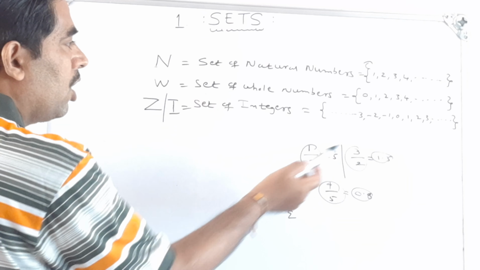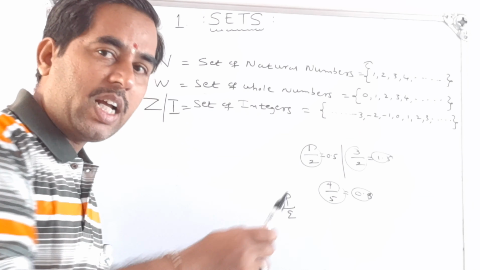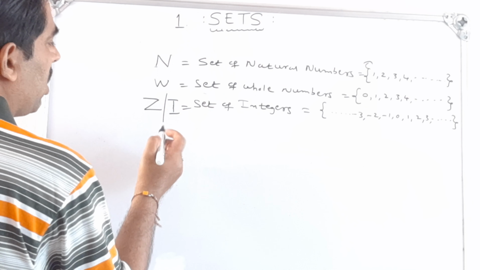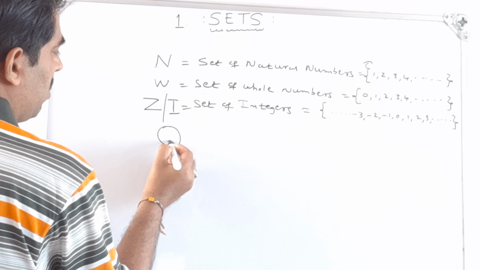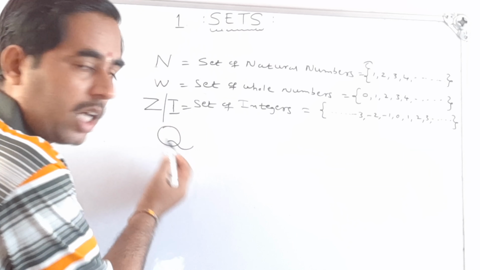3/2, 4/5. So we cannot include them here. Such numbers need another separate set. Okay, let us include such type of numbers in a separate set. That set is called the set of rational numbers, denoted by capital Q. Set of rational numbers.